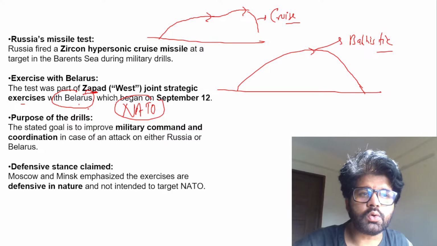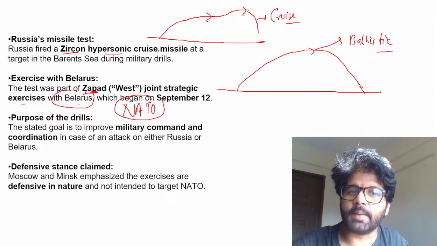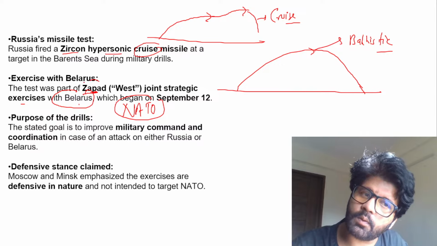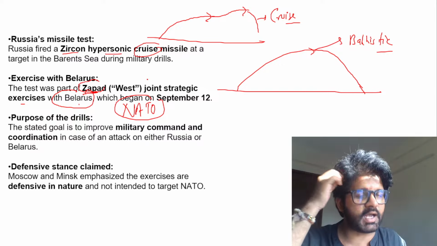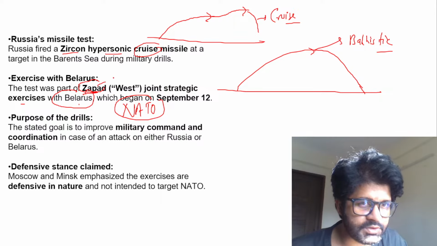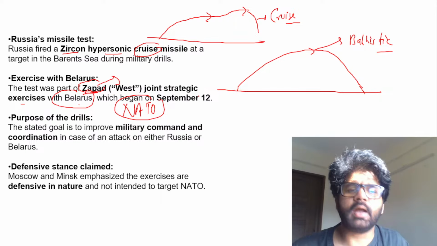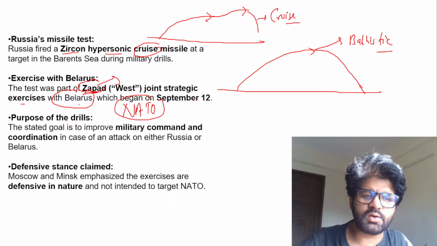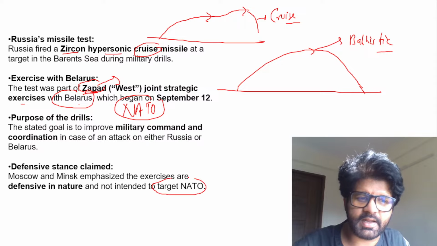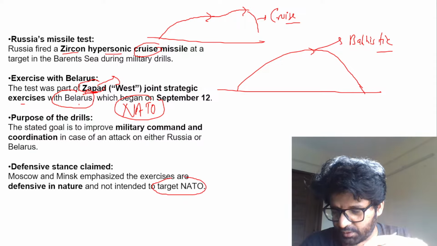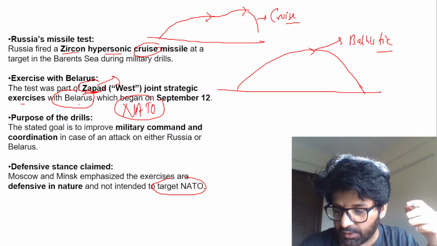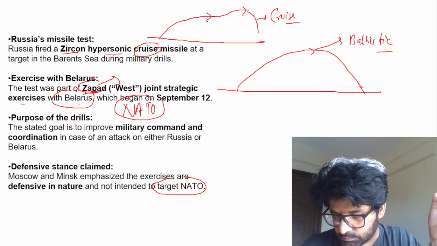Okay, focus. So what are the things which are important? What is Zircon? Hypersonic cruise missile. And where have they launched this? They have launched this as part of the Zapad exercise, which is happening between Russia and Belarus. And again, Russia is saying that this is not to target NATO. We are just testing our defense structure, how it is working, whether it is working properly or not. These are the basics.